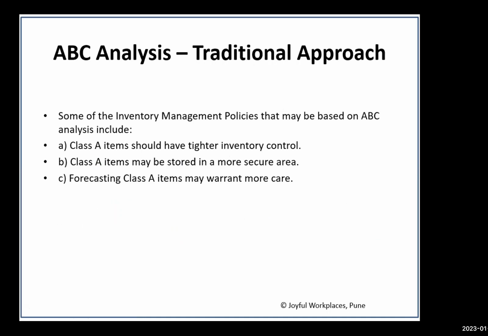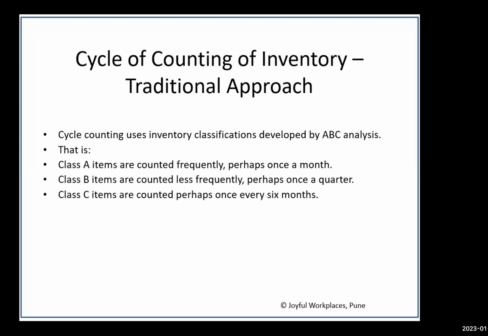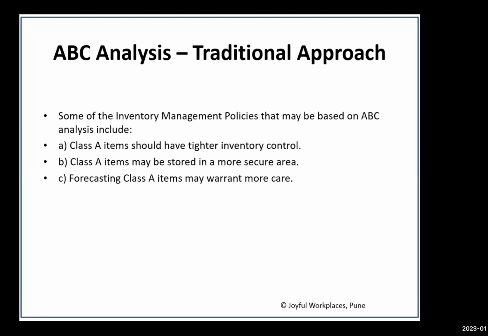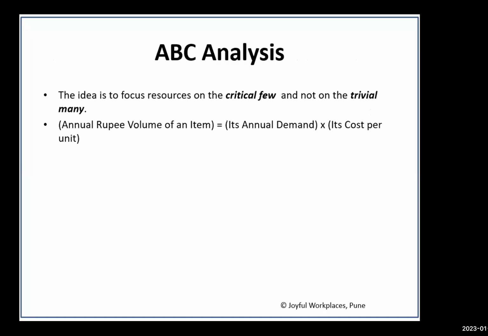जैसे कि traditional approach हमको बताता है कि A category को आपको ज़्यादा tighten control करना है. A category item को आपका ज़्यादा secure area में रखना है. Forecasting of class A items should be more accurate. Class A item need to be counted frequently, probably once in a month. B items need to be counted less, probably once in a quarter, and C items can be counted after 6 months. However, in lean we do not endorse this क्योंकि there is nothing like once a month or once a quarter. It should be on your fingers कि inventory का data exactly कितना है, inventory कितने आपके पास है. So this is a little bit about ABC analysis.